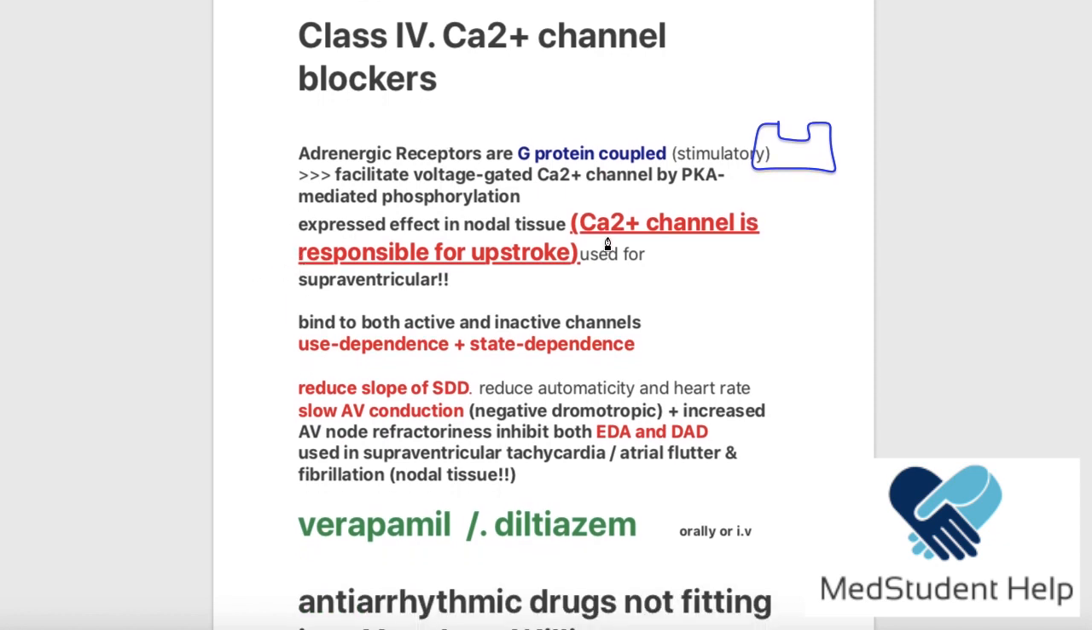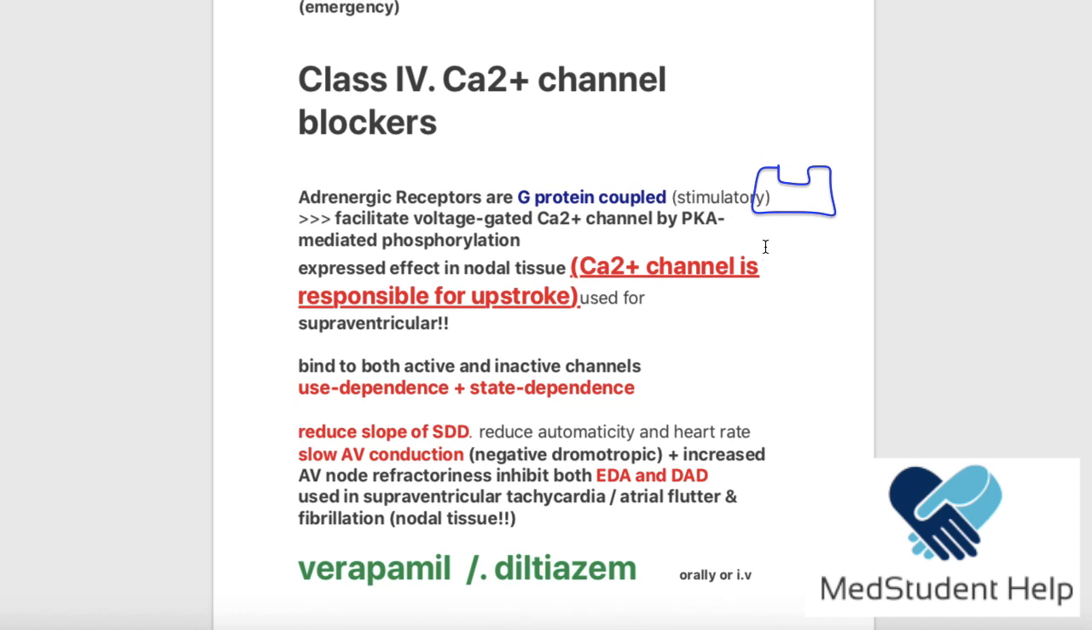Now, the calcium channel. Let's also remember one thing: in the nodal tissue, which means in the SA node and the AV node, we said that they have something like this, right? So the action potential or the depolarization cycle was something like this. Here comes the SDD, then the upstroke phase, and then the repolarization, right? Now, where did we have calcium channels in this figure? We had it here. The calcium channels were responsible for the upstroke phase of the nodal tissue, right? So the calcium channel is responsible for the upstroke phase, so we can block them, okay? That's why it is used for supraventricular tachyarrhythmias.